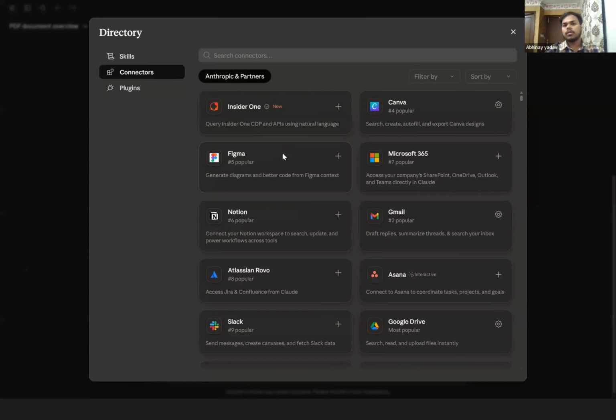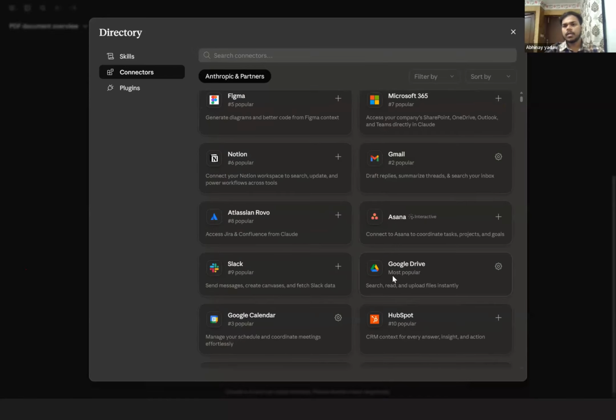Let me tell you what Anthropic thought, and maybe you will also realize why they thought to build a connector over here. Let's say there is a situation where everyone has Google Drive, and in your Google Drive there are n number of files, and all these files are so messed up that if you need to search for something...